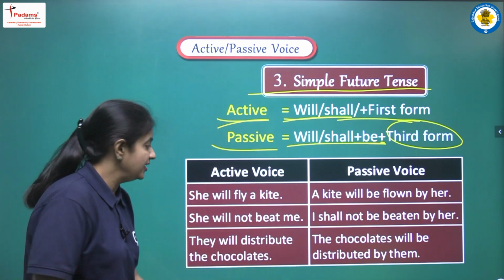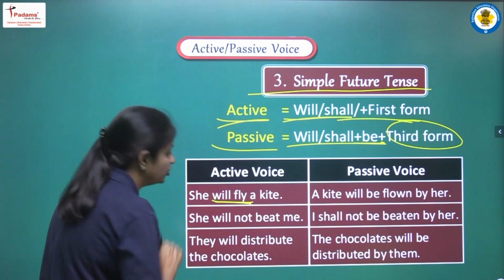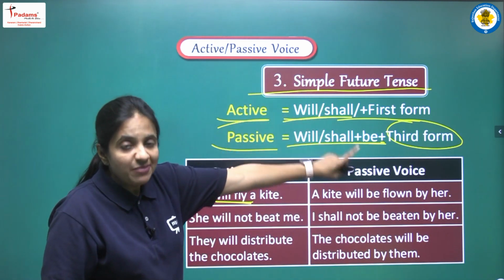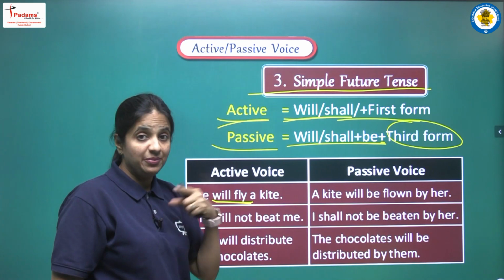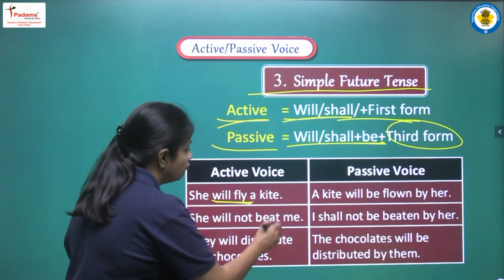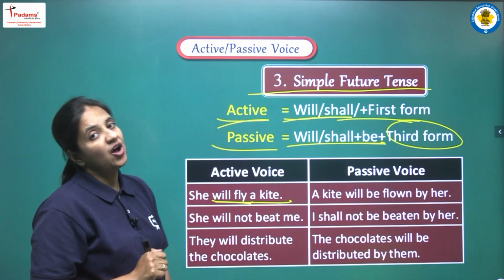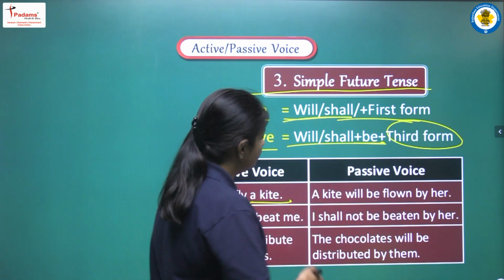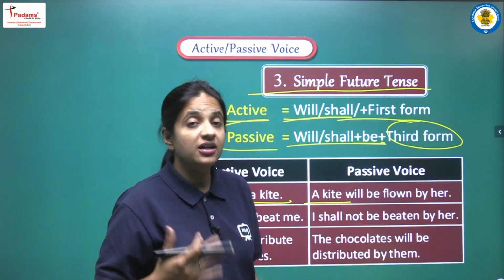So very easily we can say that we are having future simple because we are having will plus first form. So now in passive voice we have to write will be or shall be. So what object we are having here? The object that is given to us is a kite. So first of all we will start our sentence with a kite.